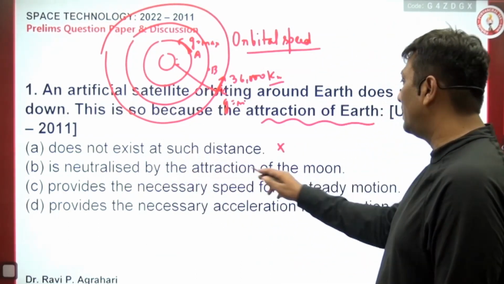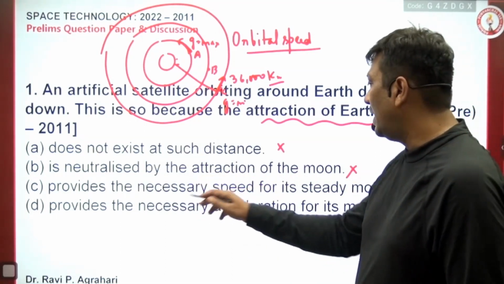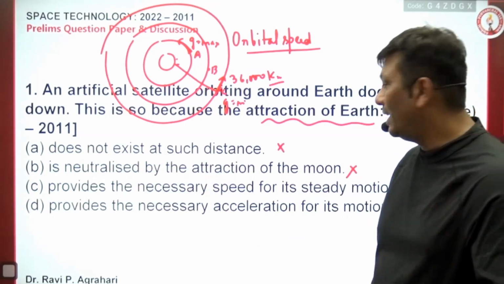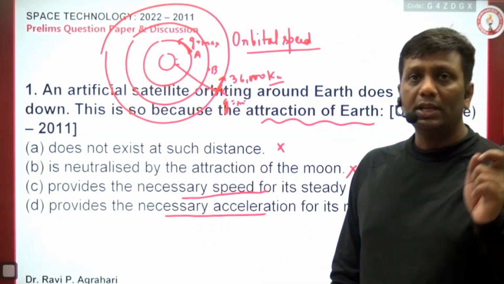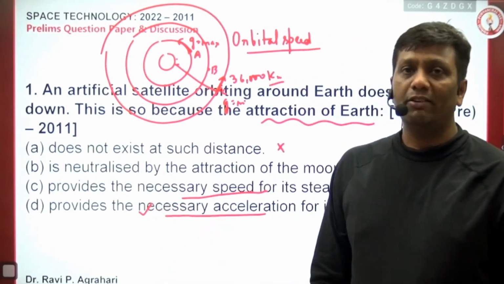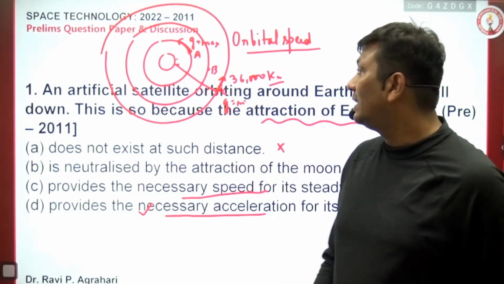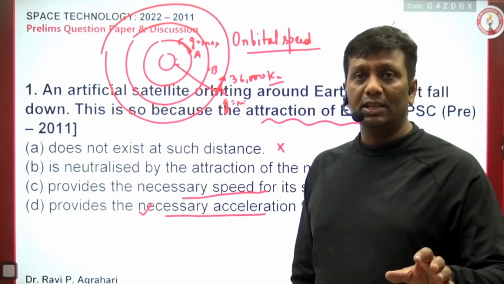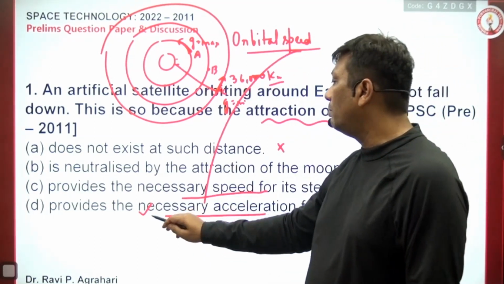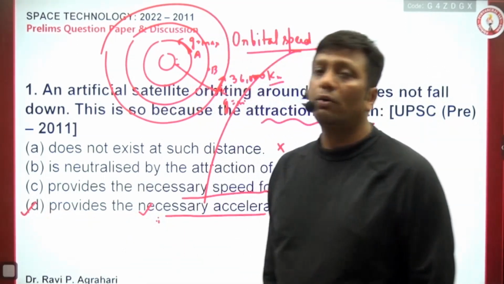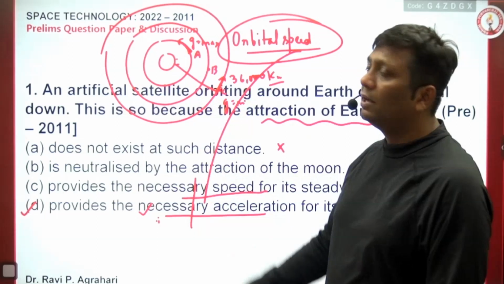Is it neutralized by the attraction of the moon? No. Provide the necessary speed for its steady motion, and provide the necessary acceleration for its steady motion. See guys, if both options, the necessary speed and the necessary acceleration, are there, then the correct answer will be necessary acceleration, because a change of speed happens in the circular path. That is the reason orbital speed is a correct answer. But if necessary acceleration is an option, then changing of speed becomes the more accurate answer. Here D will be the more accurate answer. If both are not there, then orbital speed will be the best answer.